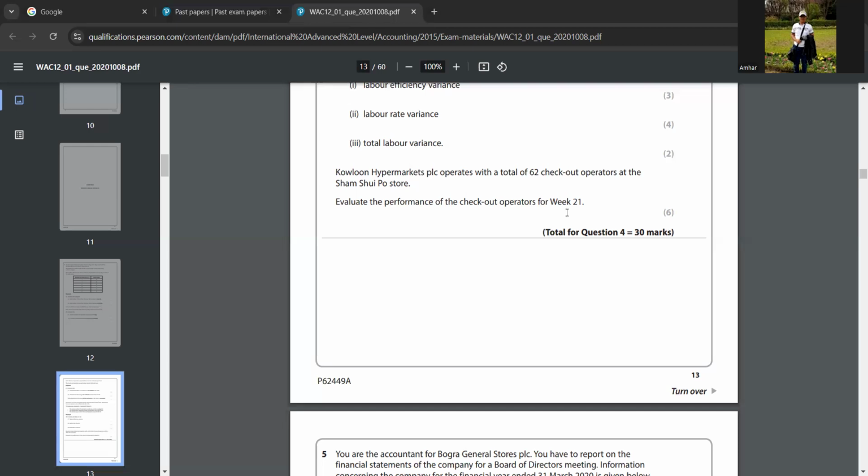And then look at poor performance. In that they are saying labor efficiency variance is adverse by 703.8, which may mean checkout operators are not working fast enough. Labor efficiency variance means how efficiently the laborers are working. So if that is adverse, we can say that some checkout operators are not working fast enough to meet the target of customers per hour. Did you understand? You can tell like that.